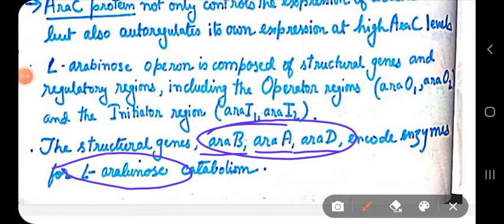Like I have said before, ARA B codes for the ribokinase enzyme, which phosphorylates.